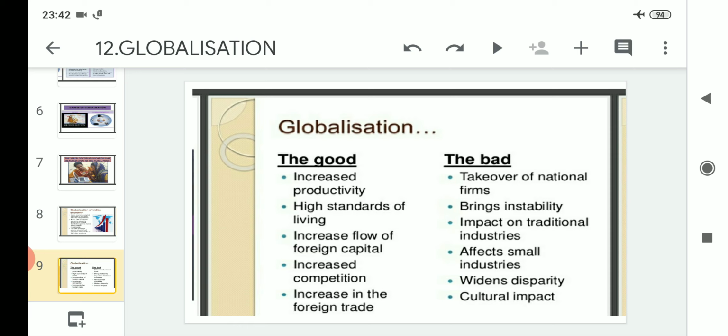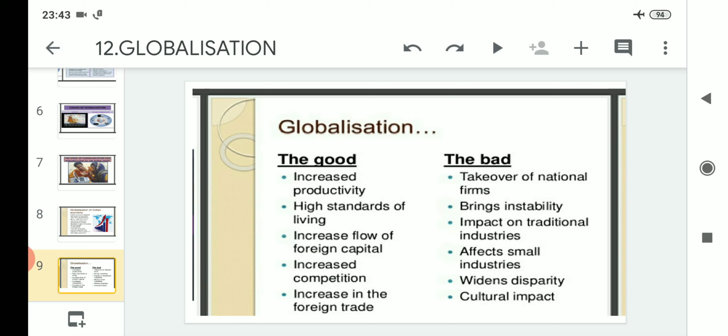Now talking about the negative points of globalization, it has taken over many national firms. That means the native firms of a particular country have been taken over by foreign companies. And globalization brings instability, in the sense that all the domestic business or trade are shaken due to the introduction of globalization in many countries.